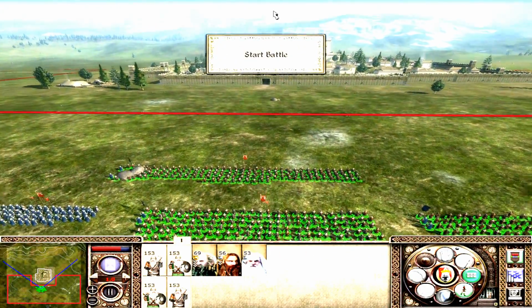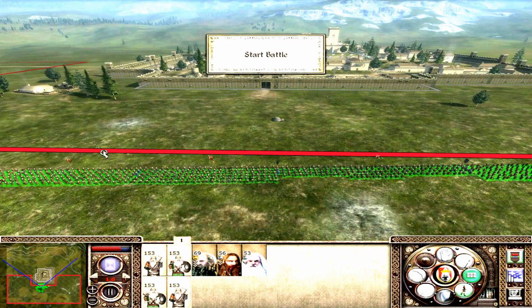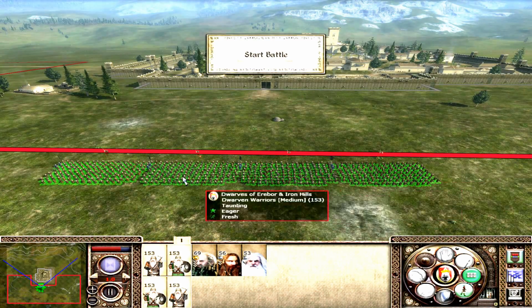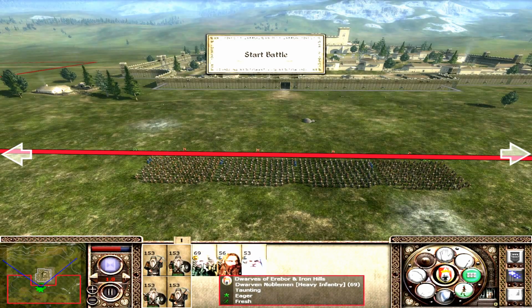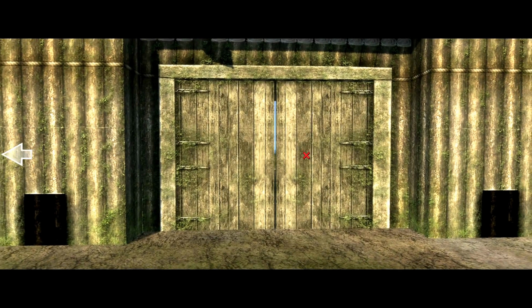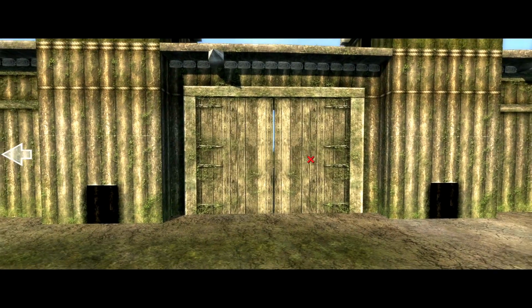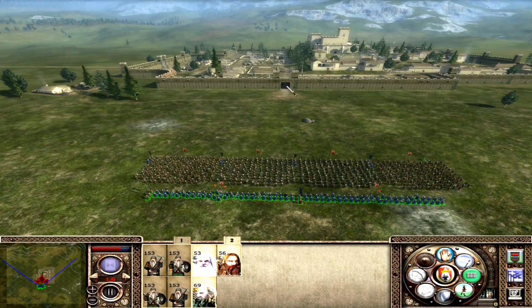Lads, assemble. Alright, well the gate's going to be open, so, shift 1, get myself a single line. And we're going to charge on in. Get my Dwarven generals together. Our ally has opened the gates. Yes, he has. Huzzah! Start the battle.